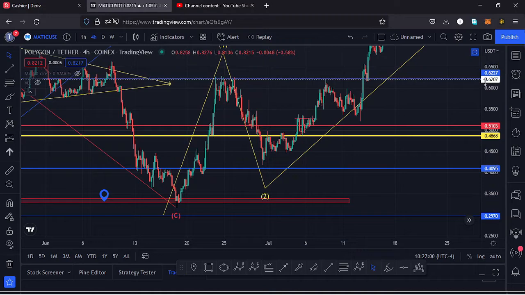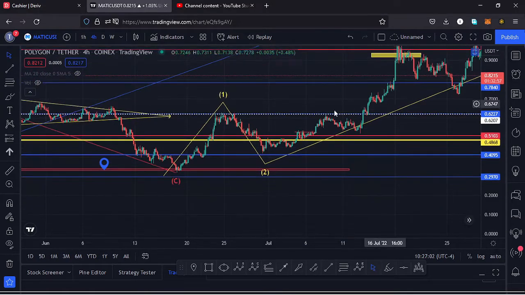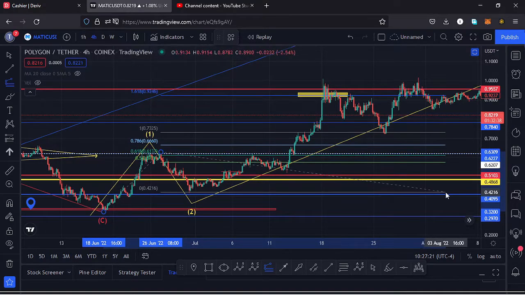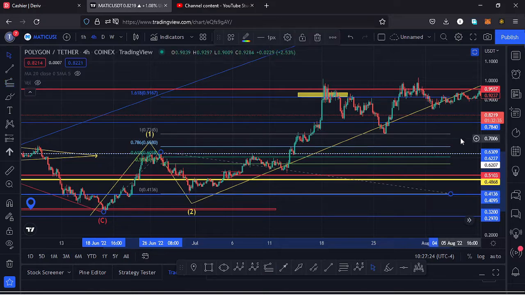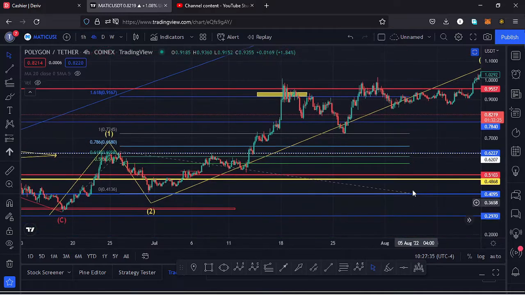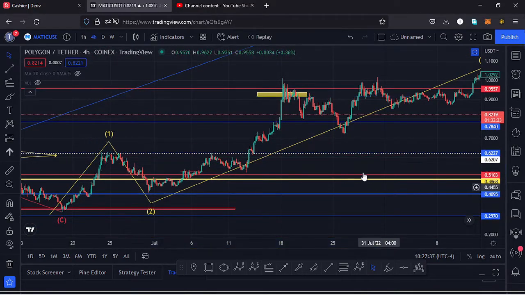Then we started to see a very nice bounce to the upside in the formation of a wave 3. And here on the charts I had a target area for that third wave to the upside at around the $0.93 mark as the minimum, and I was basing it on the trend-based Fibonacci's, connecting the low of the wave 1 to the high of the wave 1, then dragging the fibs to the low of the wave 2. That gave me the target area for that third wave to the upside at around the $0.91 mark, and that is at around the fib level 1.618. So that is the minimum that I expected that third wave to the upside to do here on the charts.